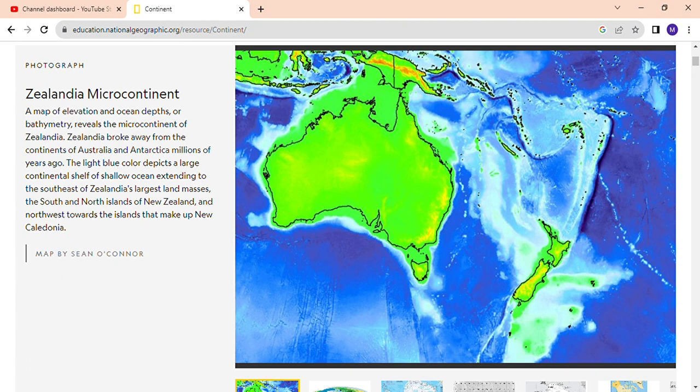A map of elevation and ocean depth, or bathymetry, reveals the microcontinent of Zealandia. Zealandia broke away from the continent of Australia and Antarctica millions of years ago. Someone says that this island, the Zealandia microcontinent, is under the sea, having broken from Australia and Antarctica. The light blue clear deposited lower continental shelf of shallow ocean extends to the southeast of Zealandia, with the largest land masses being the south and north islands of New Zealand, and northwest toward the island that makes up New Caledonia.